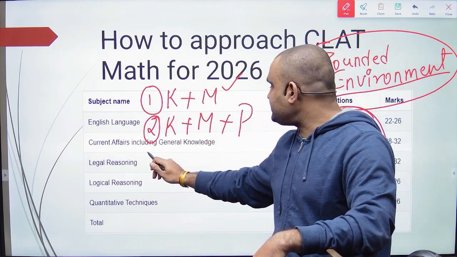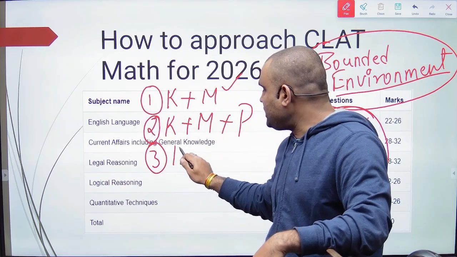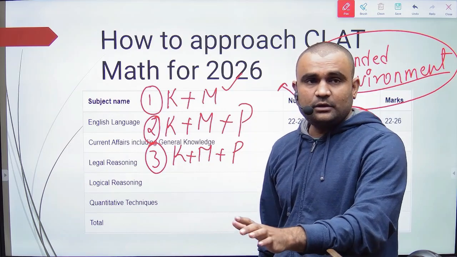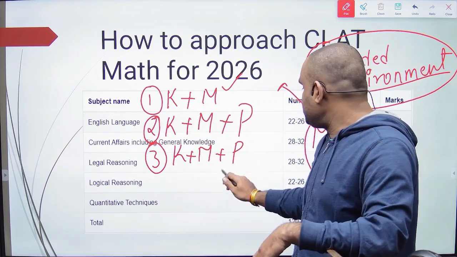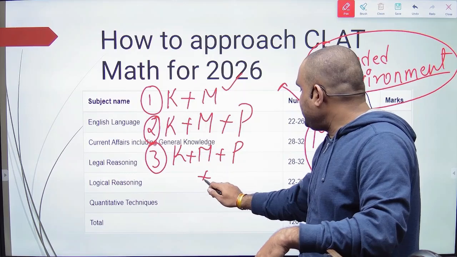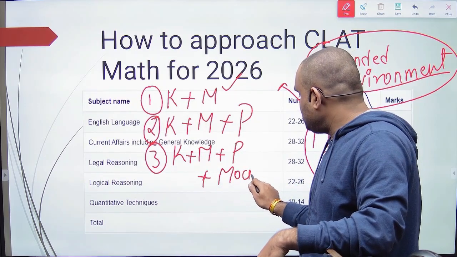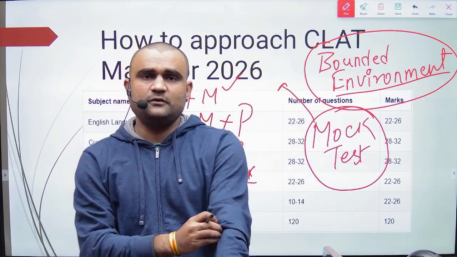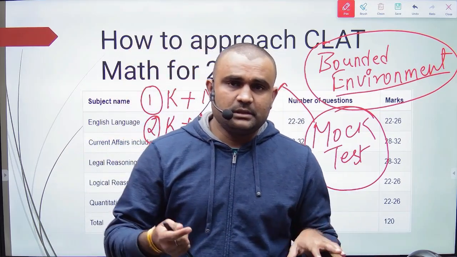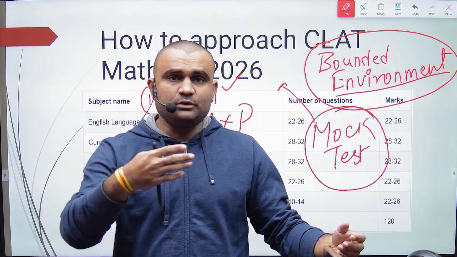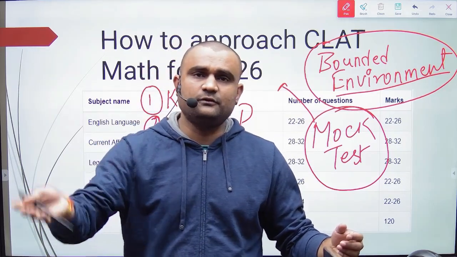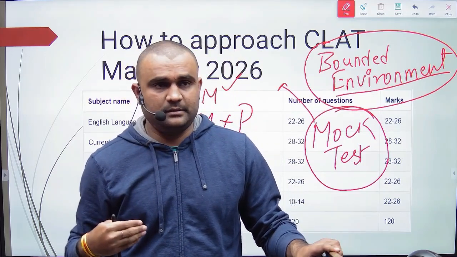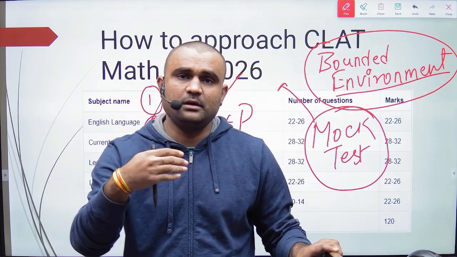And the third kind of person, they have knowledge, they have memory, they are able to handle the pressure. What problem is coming is, they never had any mock, or what they do, they solve the questions like they solve the math questions from a book. What happened there is, the book has only math questions, they can solve 100 questions in 3 or 4 hours. The problem is, all the questions are of the same kind, but in your exam these questions are not of the same kind.